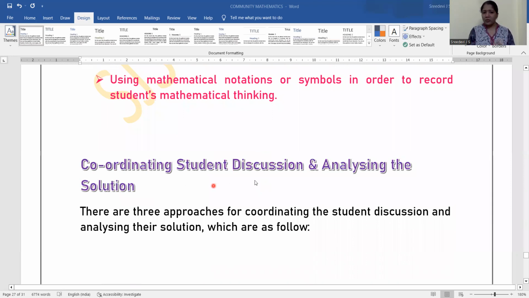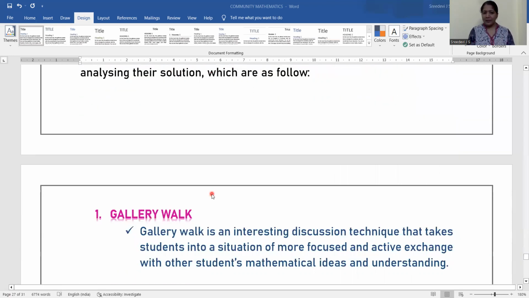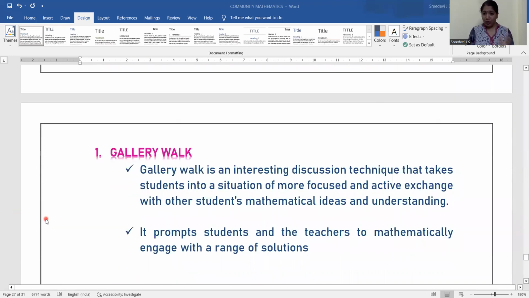Then, coordinating student discussion and analyzing the solution. How do we coordinate? There are different options to coordinate them, so we'll discuss one by one. The first one is very, very important: gallery work. How do we coordinate an activity through gallery work? So what is gallery work, everyone? Gallery work is an interesting discussion technique that takes students into a situation of more focused and active exchange with our students' mathematical ideas and understanding. It's an exchange of ideas. Gallery work is an interesting discussion technique which helps to create a situation where the students are more focused on the topic and actively exchanging their ideas.